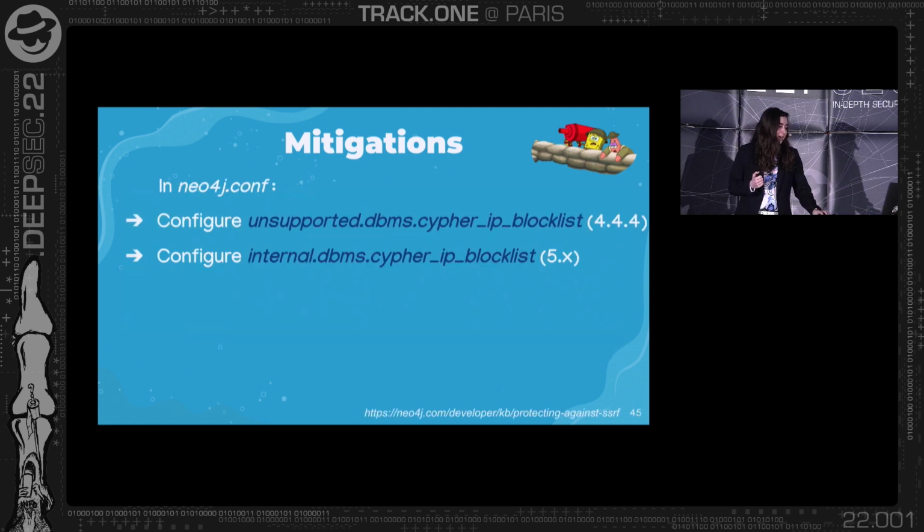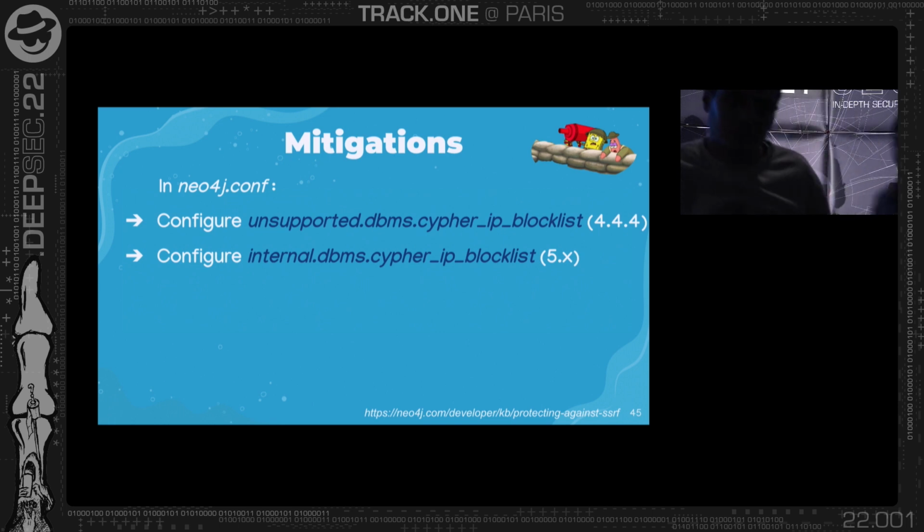So it's nice, but we got something stronger. We got something from Neo4j recently, according to communication we had with them. There is this new configuration that they added in 4.4.4, and it was renamed in the newer version 5 and above. What you can do here is define a block list that blocks any communication from Cypher to the outside. So it doesn't really matter if you have an injection in LOAD CSV that the attacker uses or APOC procedures, or if tomorrow there will be a new library. It just prevents the communication to the outside, and by that prevents any leakage from the attacker to the outside.